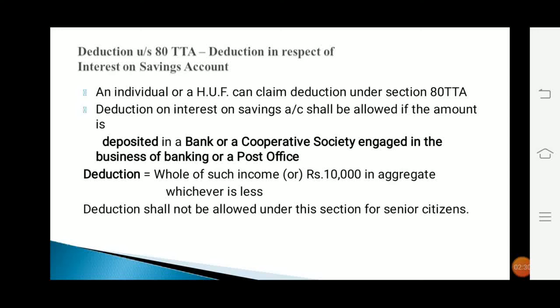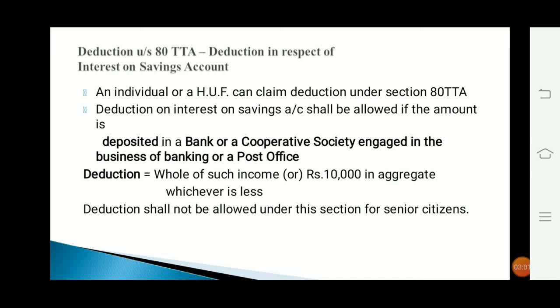The next one is deduction under section 80TTA, that is deduction in respect of interest on savings account. An individual or a Hindu undivided family can claim deduction under this section. Deduction on interest on savings account shall be allowed if the amount is deposited in a bank or a cooperative society engaged in the business of banking or a post office.